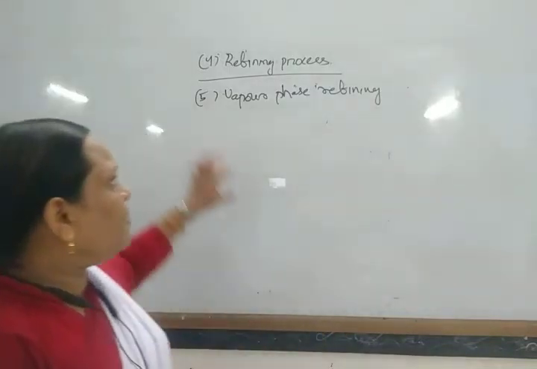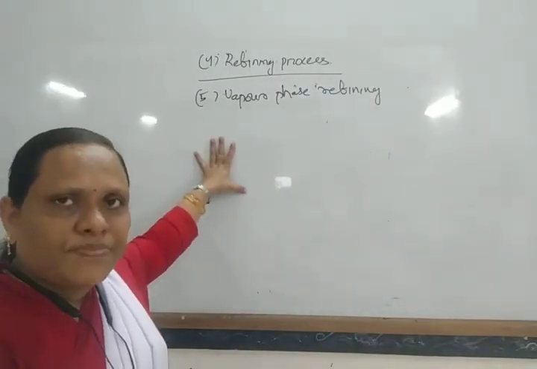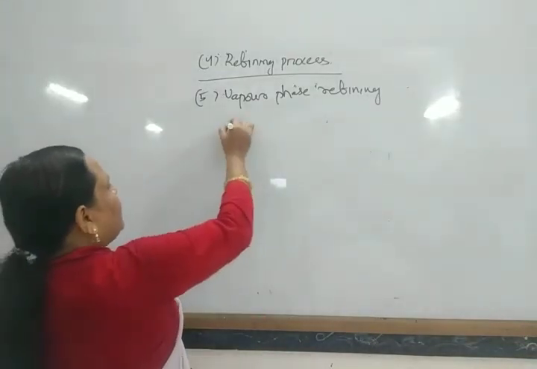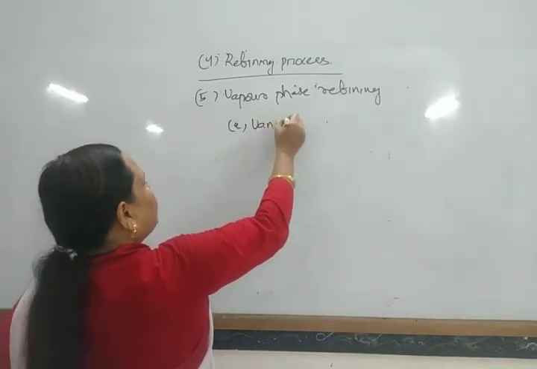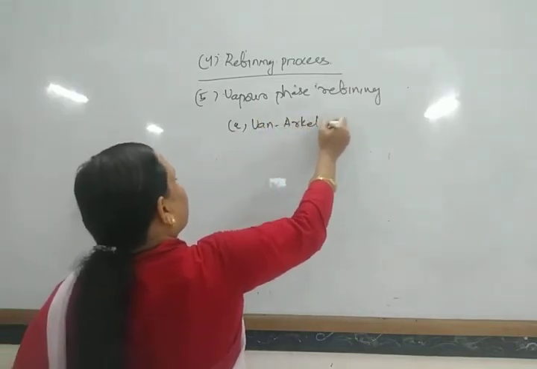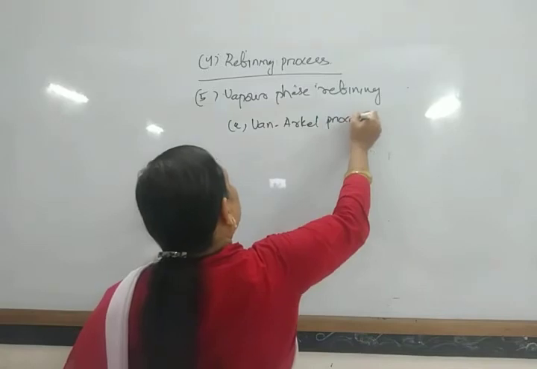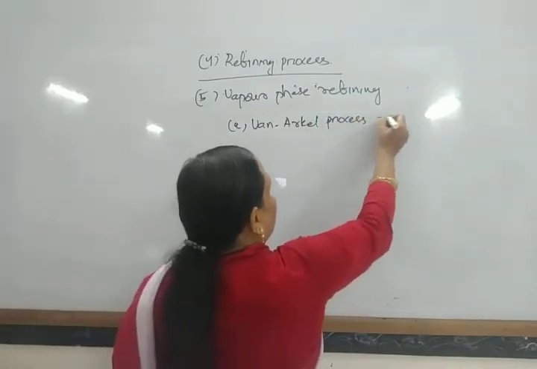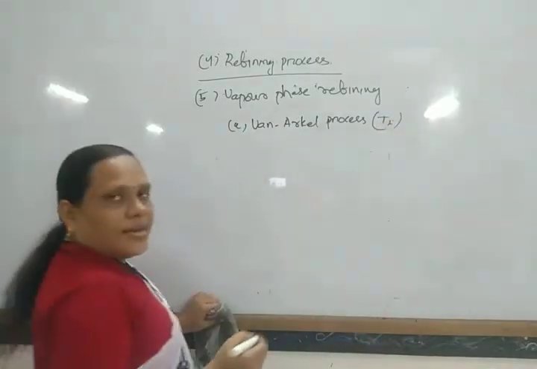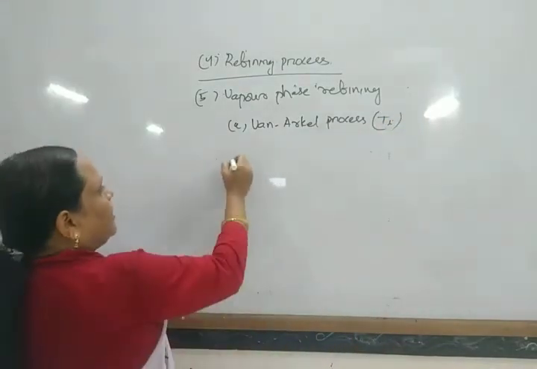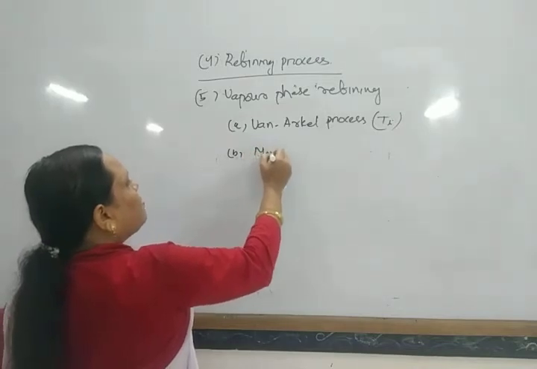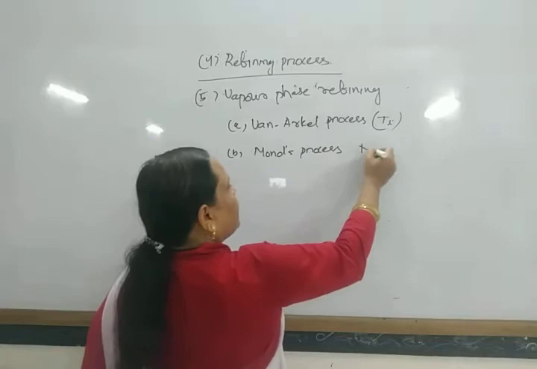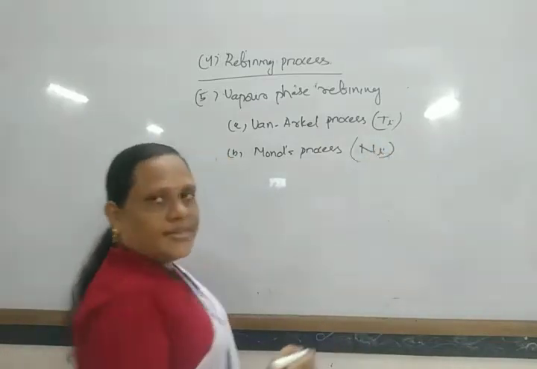There are two processes of vapor phase refining. One is known as the Van Arkel process, in which generally titanium metal is refined, and another is known as the Mond process, in which generally nickel is refined.